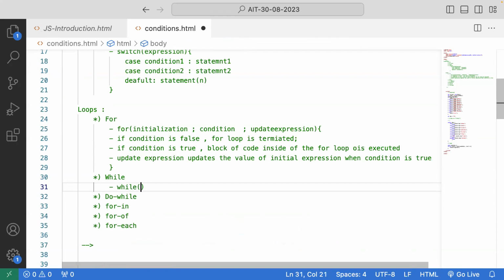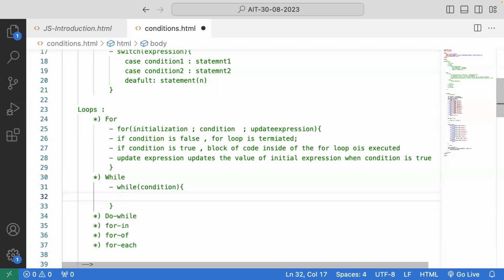But coming to the while loop, what happens? My condition comes first, the initialization and everything else will come later. So condition, and then what I'll give here is an expression. Okay, so expression or code, whatever you want to give.